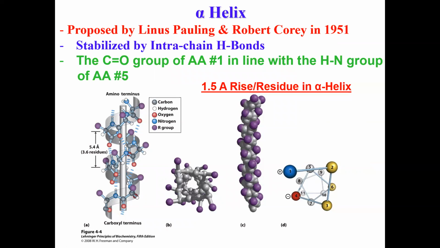They typically form between the carbonyl group of, let's say, amino acid number 1 and the one that is 4 amino acids away. So that will be the NH group of amino acid number 5.